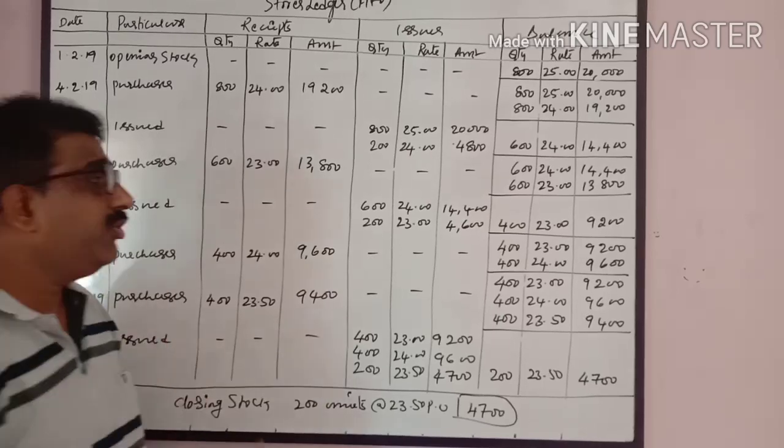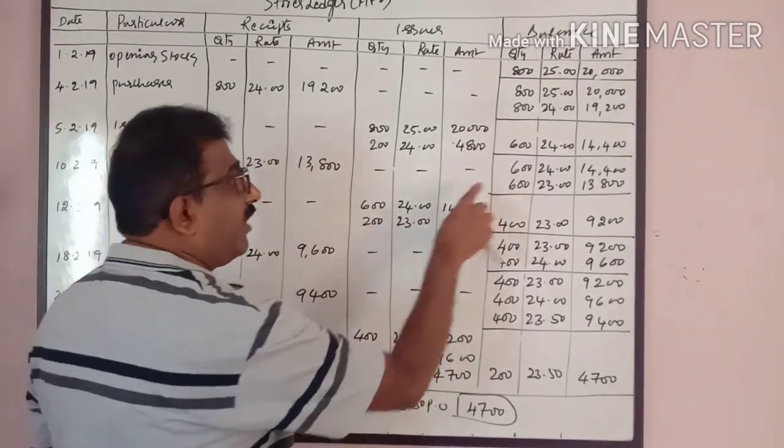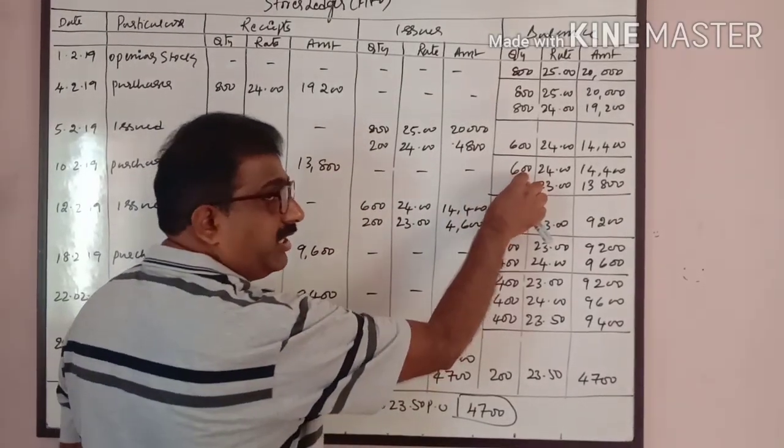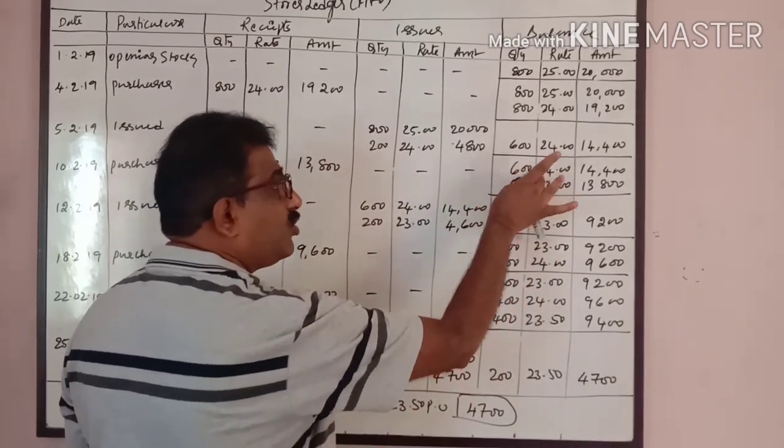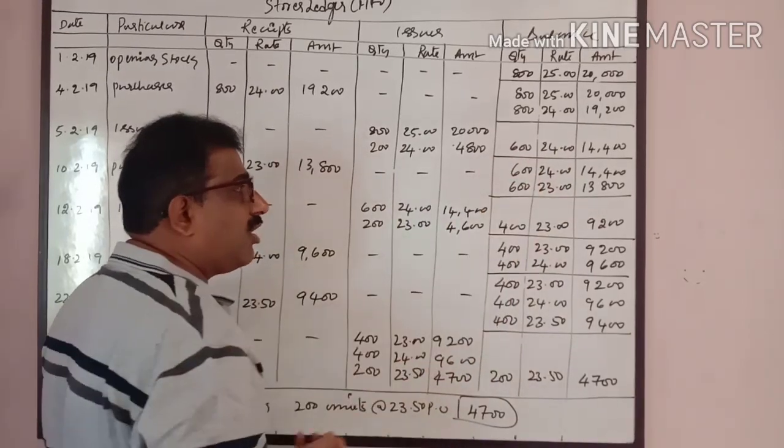On 12th, 2019, 800 units were issued. Before issue, we have to see if there is sufficient stock here. If, suppose, 1000 units at the rate of 24 is there, it means we could have issued from this. There is no sufficient stock here.